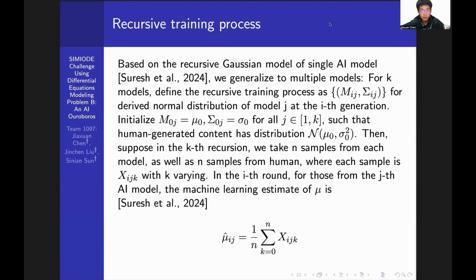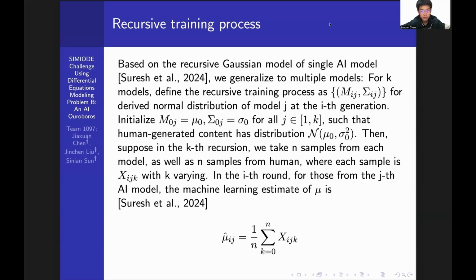For K models, we define the recursive training process as the set of ordered pairs M sub ij, capital sigma sub ij, for the derived normal distribution of model j at the ith generation. Then we initialize M sub 0j to be mu sub 0 and capital sigma sub 0j to be small sigma sub 0 for all j in range 1 to K, such that the human-generated content has a normal distribution with mean mu sub 0 and variance small sigma sub 0 squared. Then, in the case of recursion, we take n samples from each model, as well as n samples from the human, where each sample is x sub ijk, with k varying.